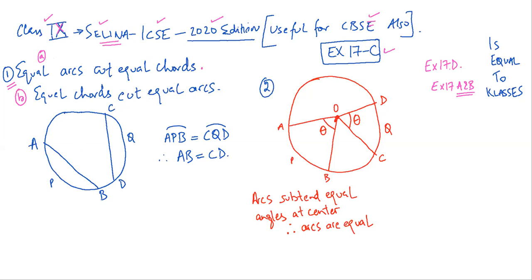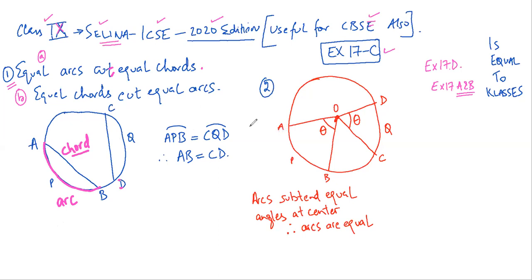See, what you need to understand, this is what I call an arc. This is an arc, and this straight line is a chord. So what is being referred to here is that in this circle, if I have equal arcs, so if arc APB, this is the symbol of arc, is equal to arc CQD, that implies that the chords are also equal. AB is equal to CD.